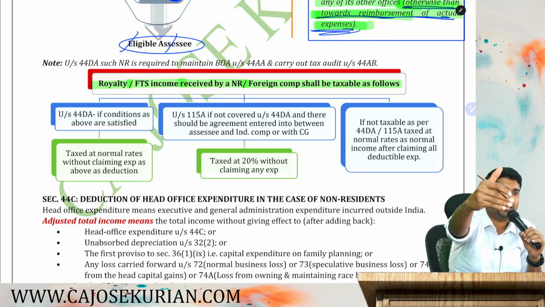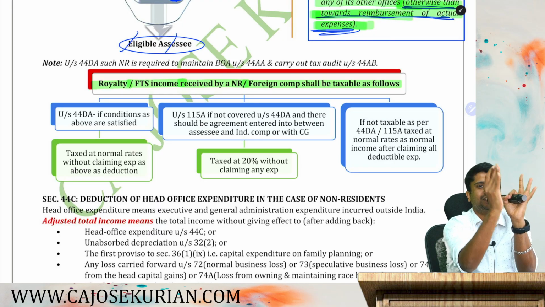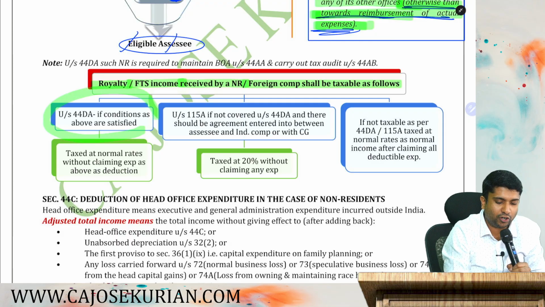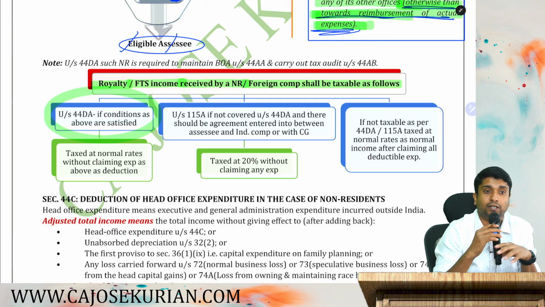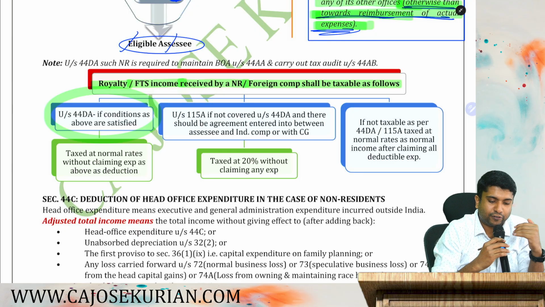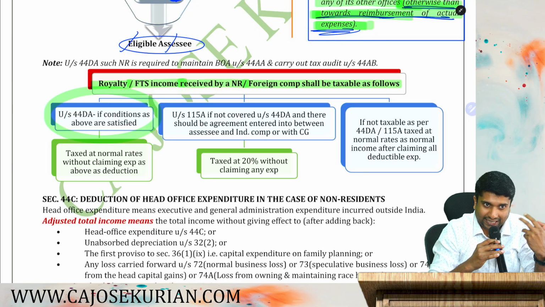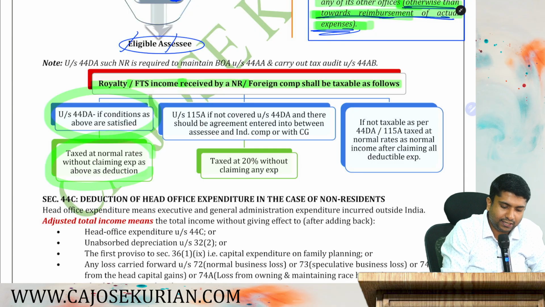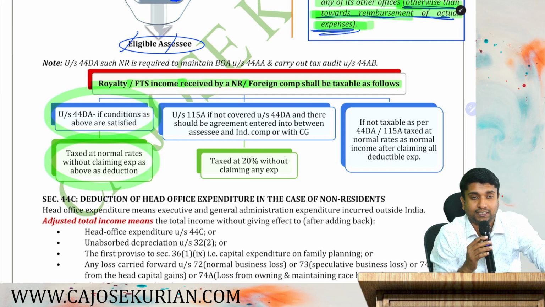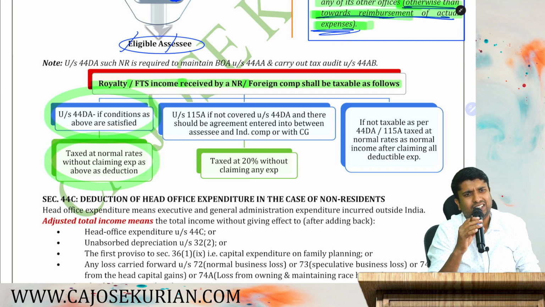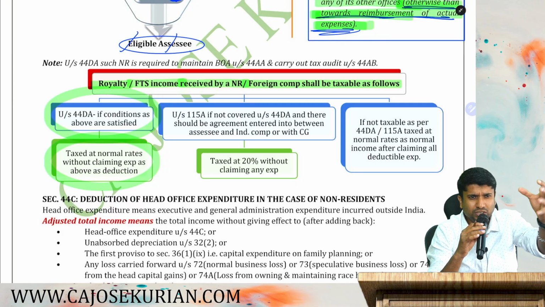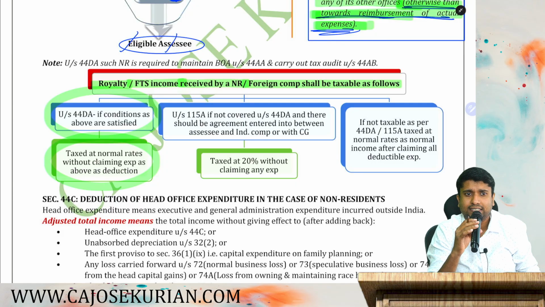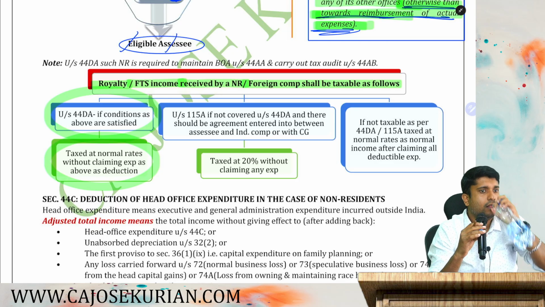Whenever there is a royalty or FTS, first you need to think about the possibility of 44DA. You need to check the possibility of 44DA. If the conditions as above are satisfied, that means the three conditions in the box, then tax it at normal rates without claiming the expenses as above as a deduction. Then you tax it under normal rate only. Don't charge those two expenses as a deduction. Are you with me?